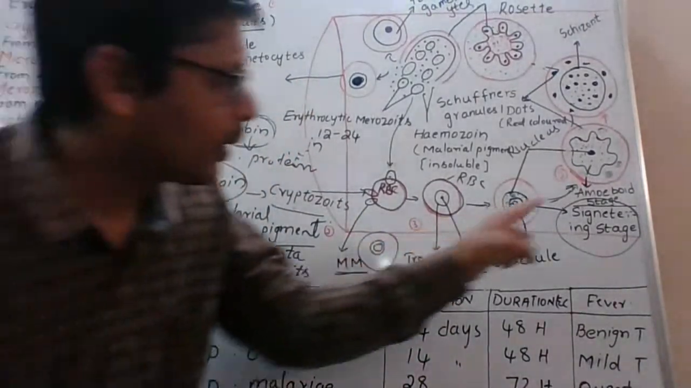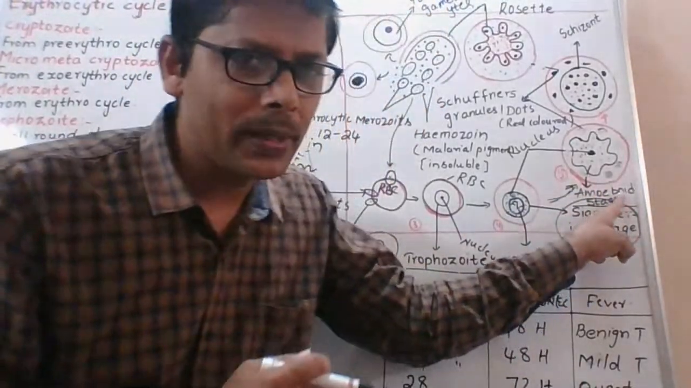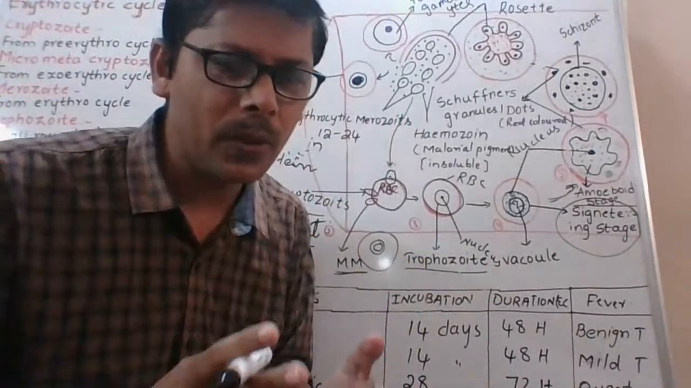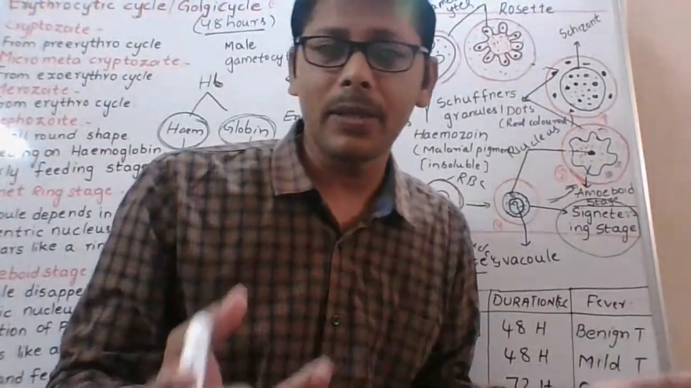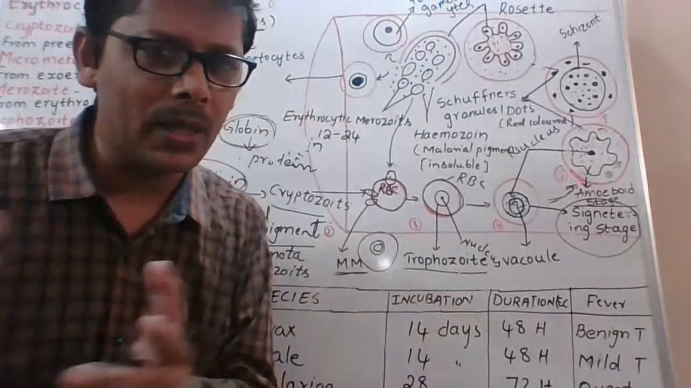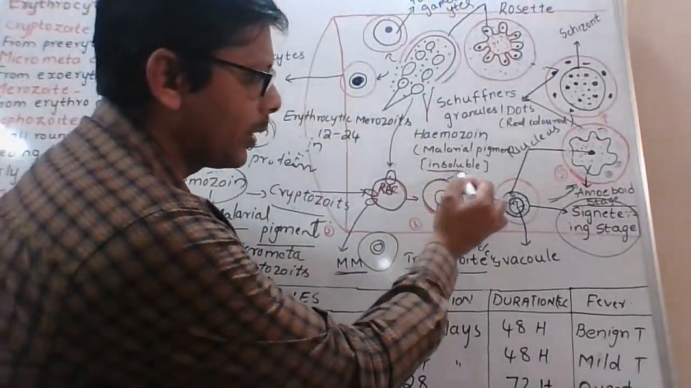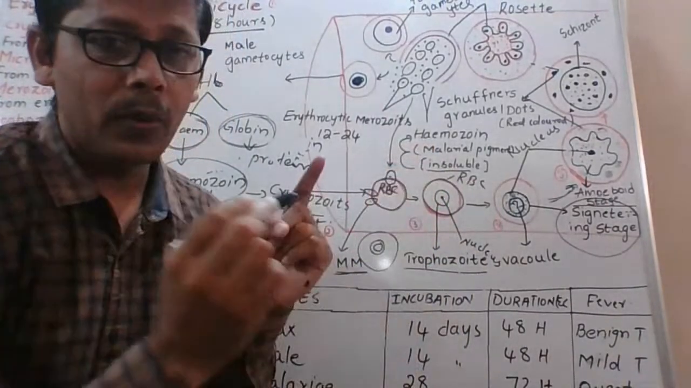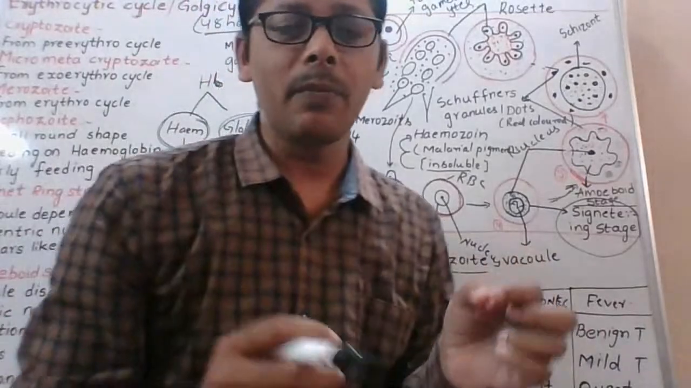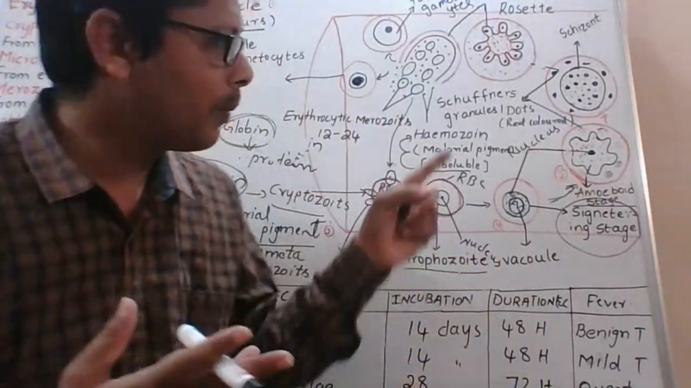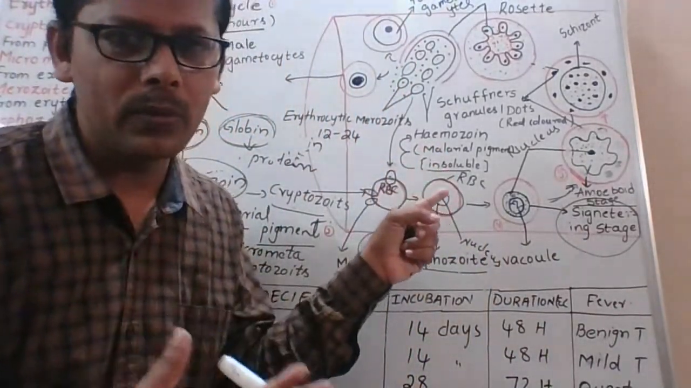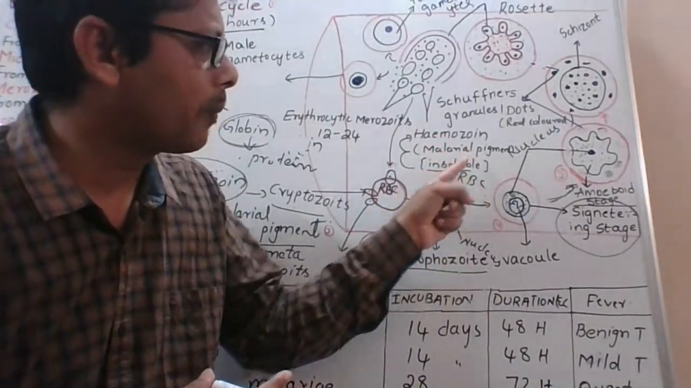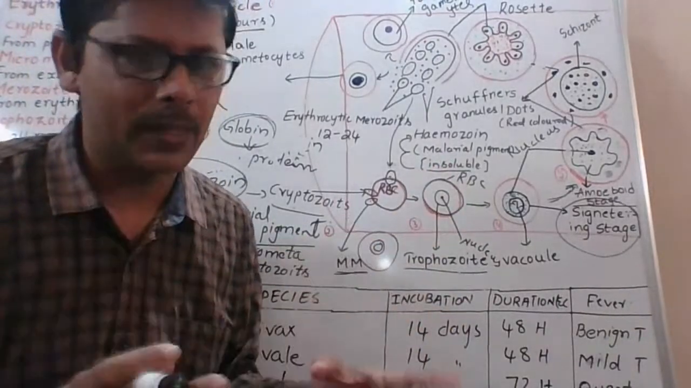That's why. Again I repeat, this is the amoeboid stage. It has pseudopodia and actively feeds on hemoglobin. It can digest one part, the globin part. The other part is not digested, that is the heme part. The heme part is converted to insoluble malarial pigment called hemozoin. Heme is converted to hemozoin. Heme is soluble, whereas hemozoin is a malarial pigment, an insoluble crystalline substance.